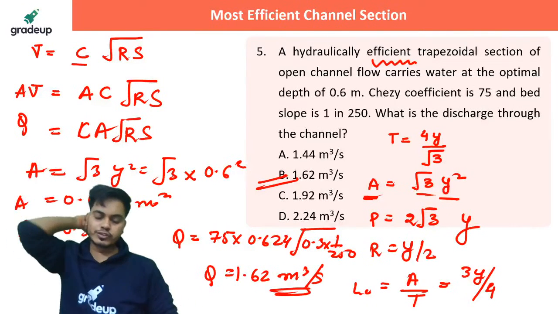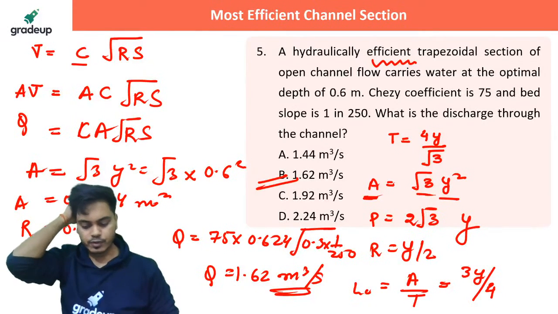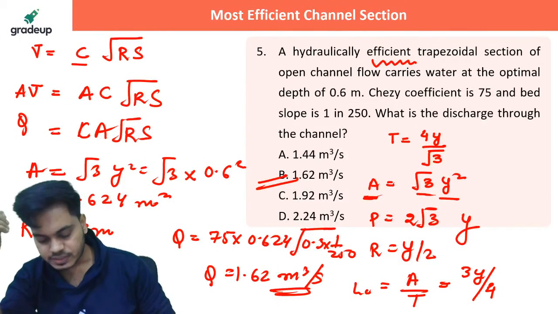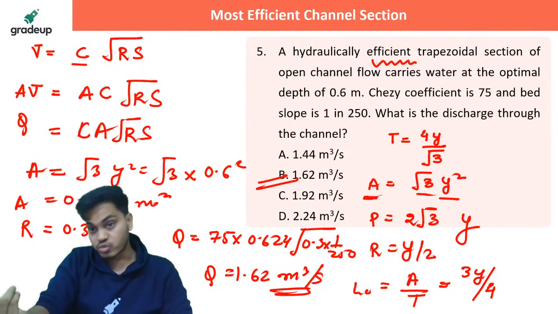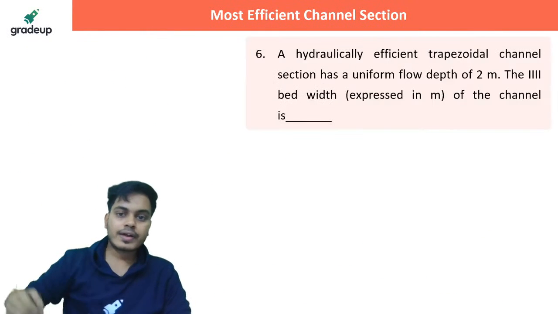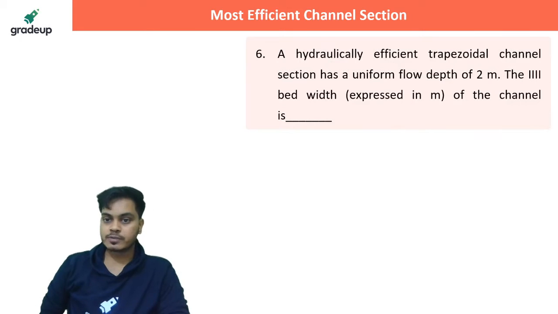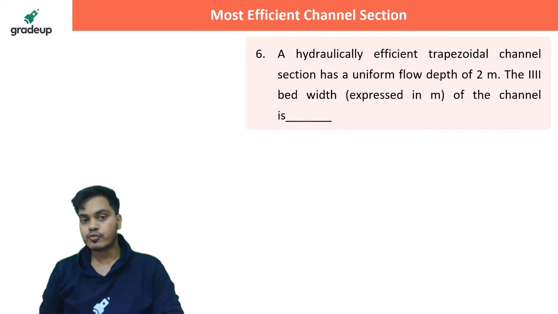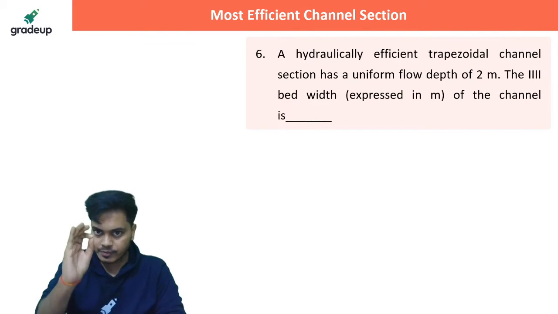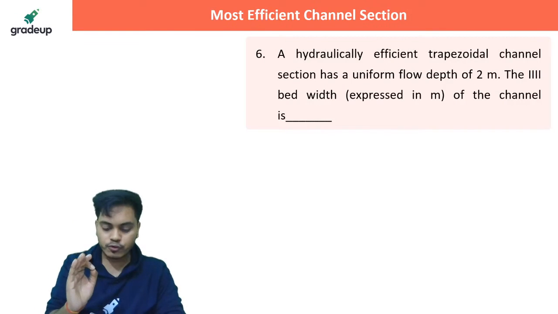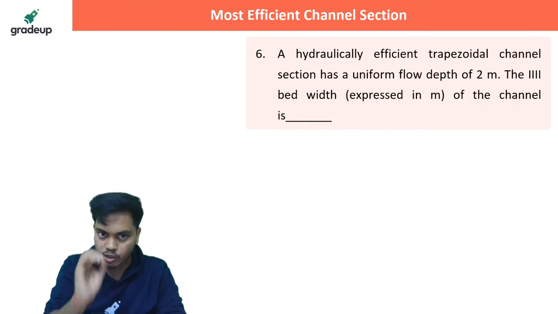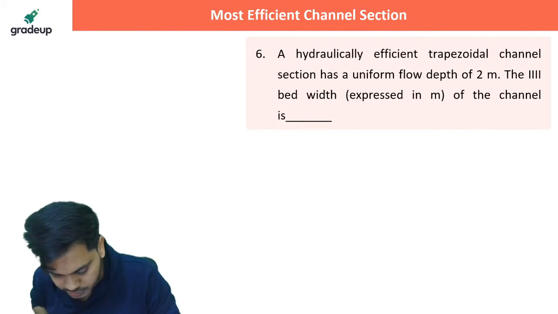Now, we'll move to the next question, and let's see if we can solve that question also. Alrighty then, next question. A hydraulically efficient trapezoidal channel section has a uniform flow depth of 2 meter. Always remember, whenever the flow is uniform, at that time the depth of the flow will be known as the normal depth.